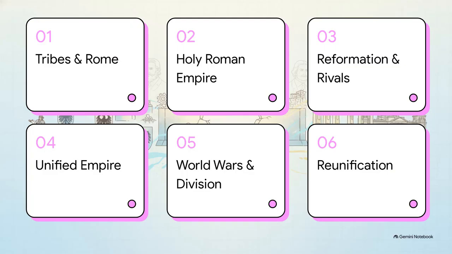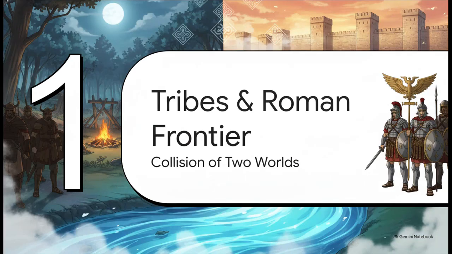So, to make sense of over 2,000 years of shifting borders and regimes, we structured this explainer across 6 distinct eras, starting with the tribes and the Roman frontier, through the Holy Roman Empire, into the Reformation, the forging of a unified state, the World Wars, and finally, modern reunification. Okay, let's start right at the beginning.